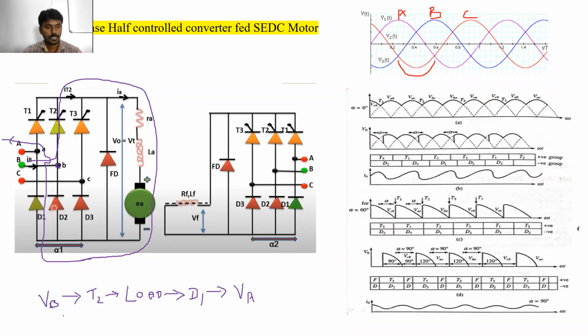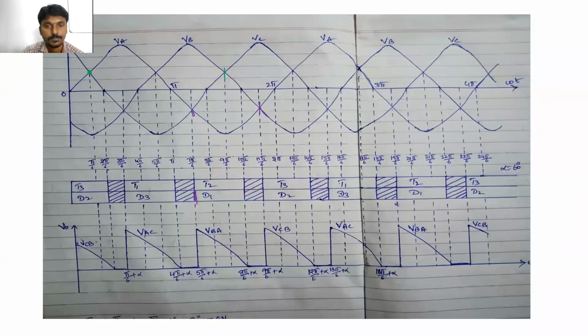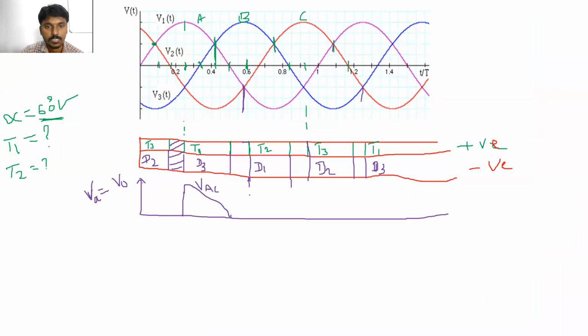Clear? So means the current enters from the B phase and will exit through the A phase. So which voltage is present across the load circuit? VBA. This line voltage appears across these terminals, the armature terminals. Clear? VBA. So like this, in the same way we can draw here. ये कौन सा वोल्टेज है? VBA.